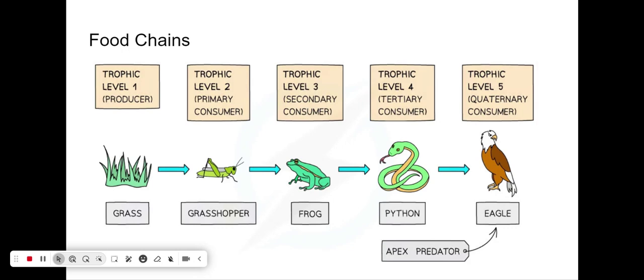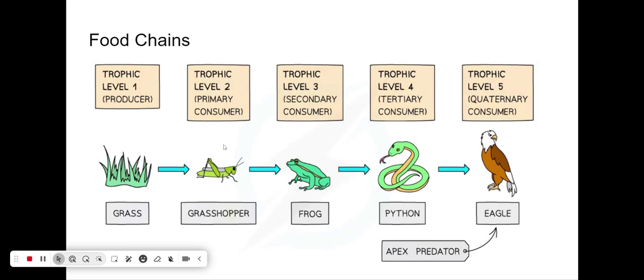This is because it's getting that energy from the thing before it. So it wouldn't make sense to put the arrows towards grass. It only makes sense to point it to grasshoppers, because grass doesn't get energy from grasshoppers. That would be weird. Grass gets energy from the sun. Grasshoppers, though, get energy from grass. So that arrow has to point towards the grasshopper.